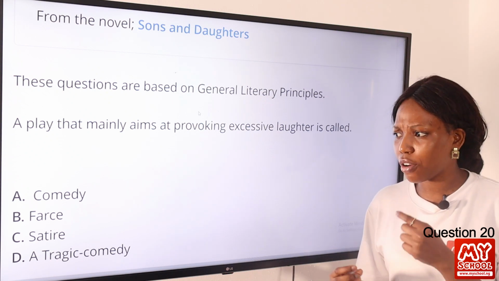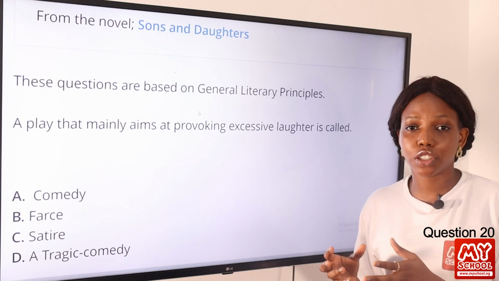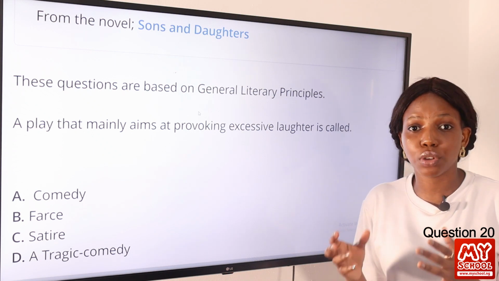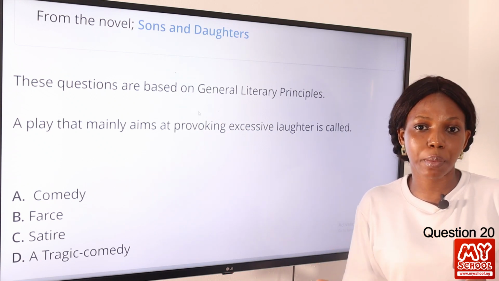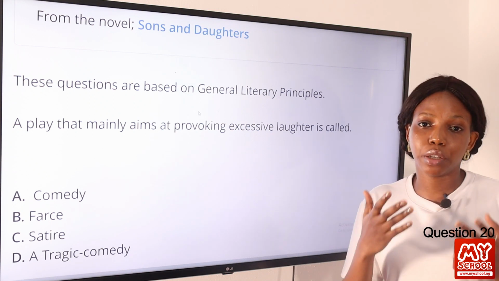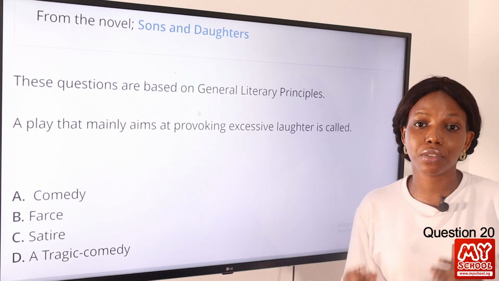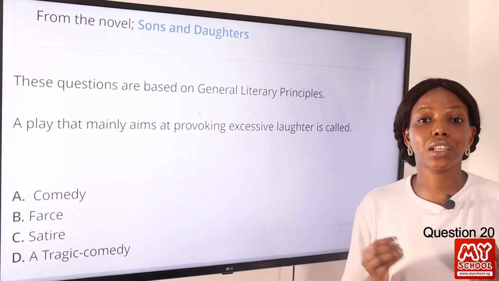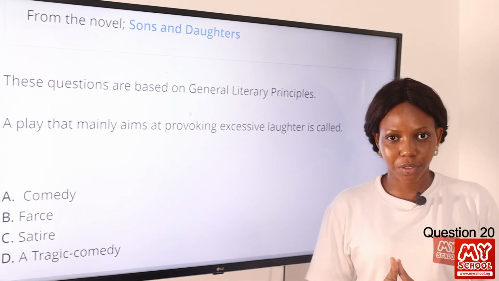But when you consider comedy, or satire, or a tragic comedy, you see that they can apply to a prose work, not just a play, not just a drama text. You can find these elements in a prose work. So the answer to this question is option B, because farce is a dramatic comedy. So option B is the final answer to this question.